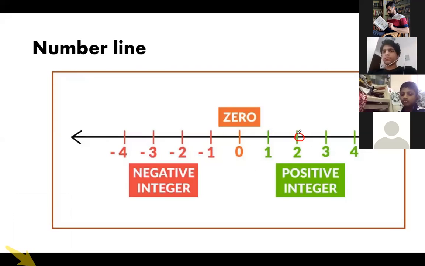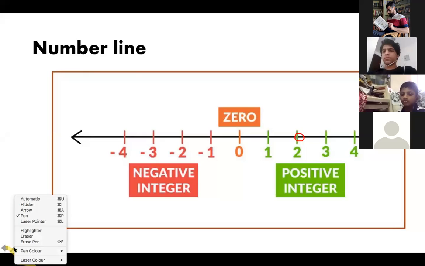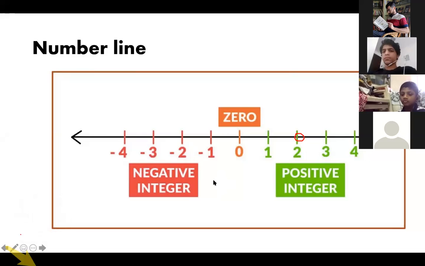It's a shabby circle, but that is how you do it when asked to plot a number on a number line. Okay, so this is a number line. This concept is clear. The important thing is that you mark all the numbers at equal distances and put arrows on both ends to show that the number line extends on both sides.